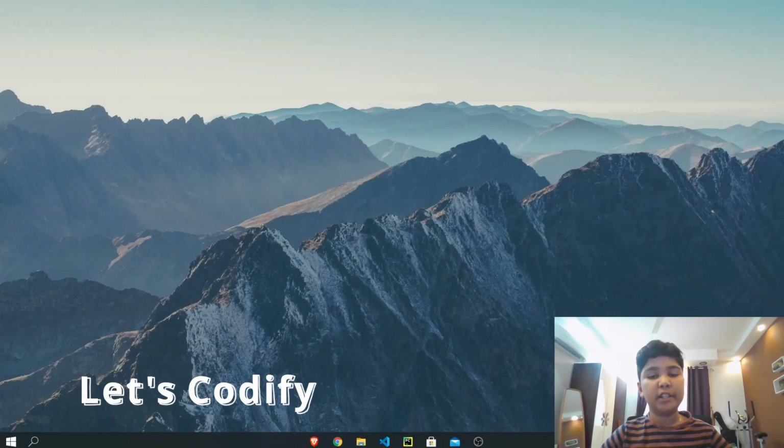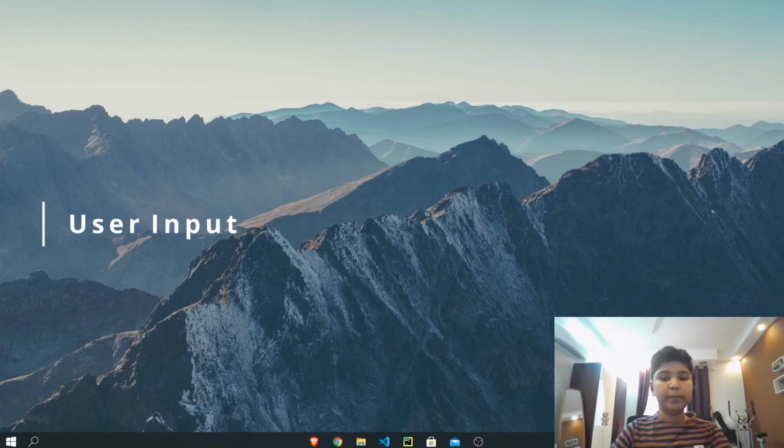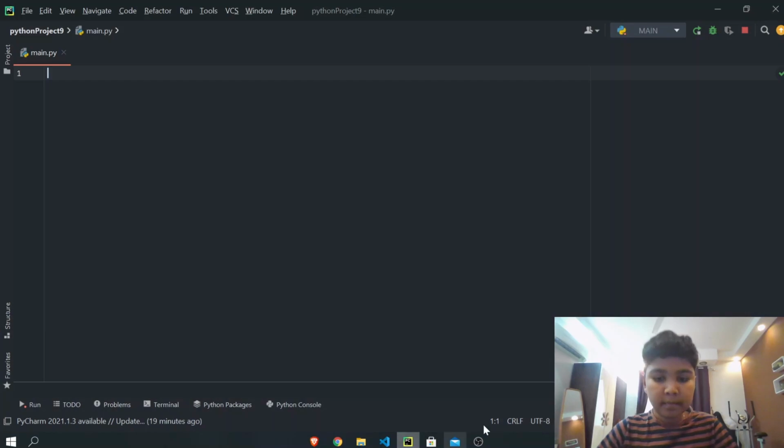Today I'm going to teach you how to get input from a user. Let's start by opening PyCharm. First, let's type out the code to get input from a user.